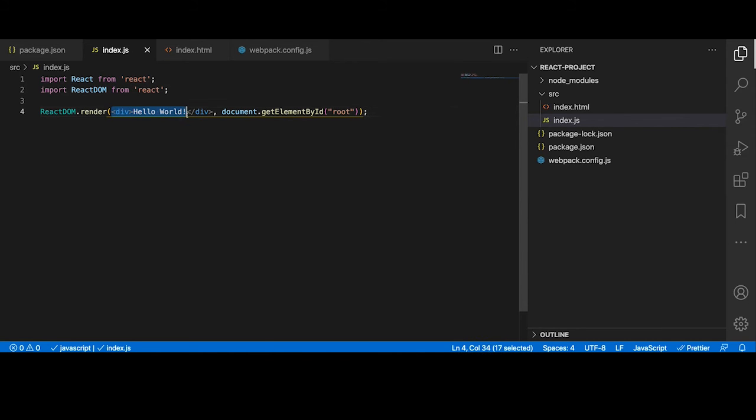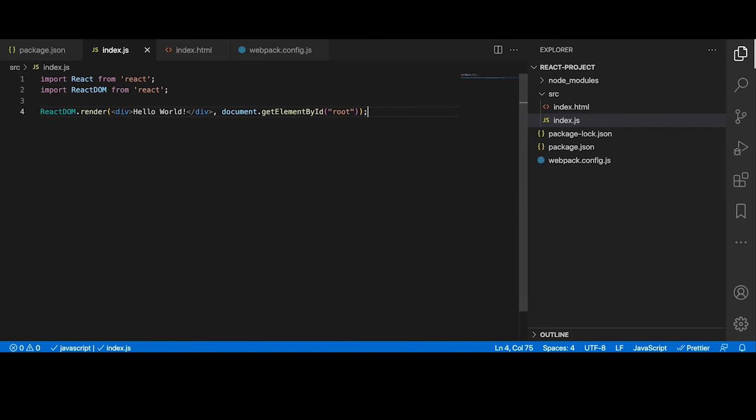And this is the JSX. Basically it is creating a React element. It seems like HTML, but it's JSX, and it is creating a React element. Okay, that's it, and we are done.